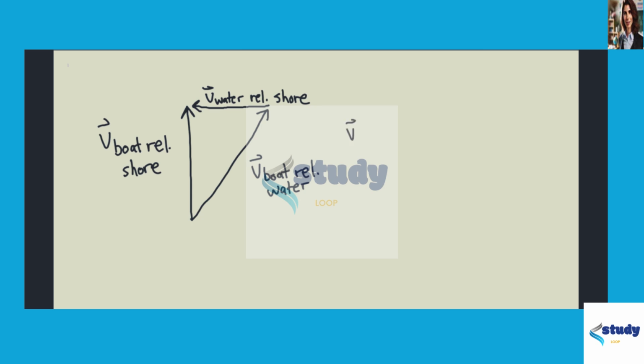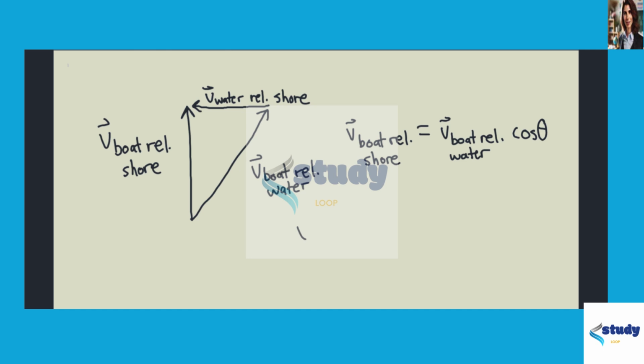So in order to find the velocity of the boat relative to the shore, this would be equal to the velocity of the boat relative to the water multiplied by cosine of theta.